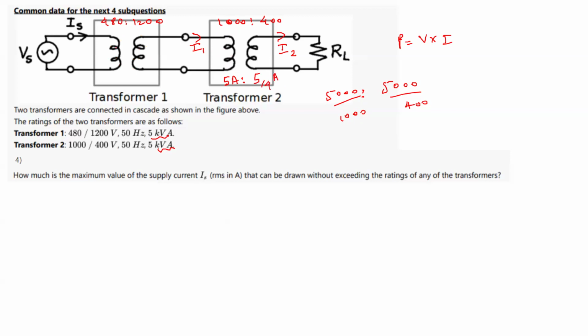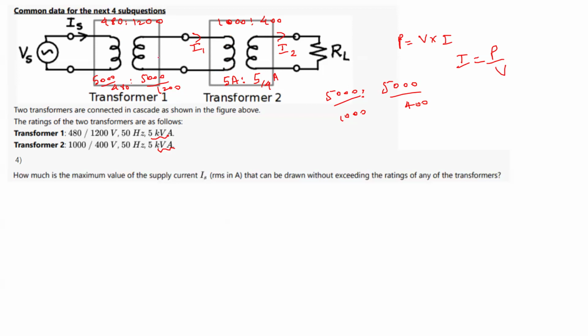Now for this transformer, what will be the current rating? It is 5000 by 480 and 5000 by 1200. Because voltage into current is power, and power is given to us as 5000, to find current, current will be power by voltage. That is what I have done for all the windings: 5000 by voltage 1000, 5000 by voltage 400, 5000 by voltage 480, 5000 by voltage 1200. Like that I can get the current ratings.